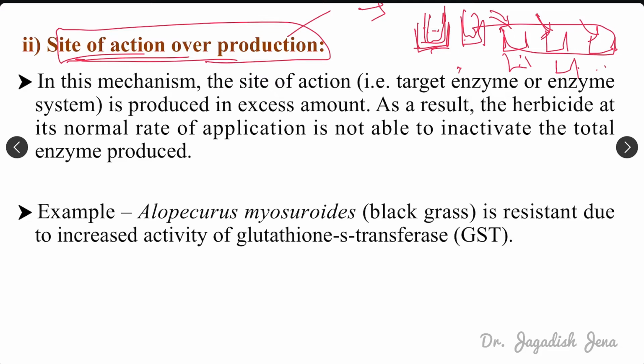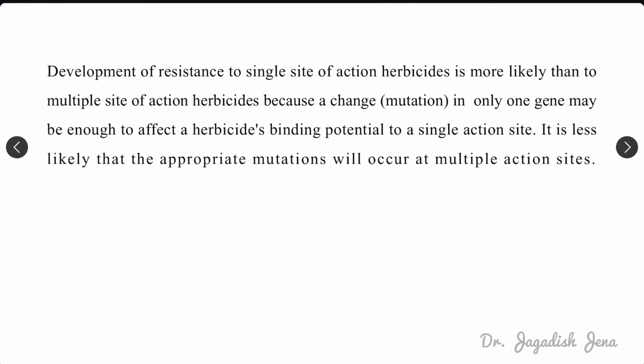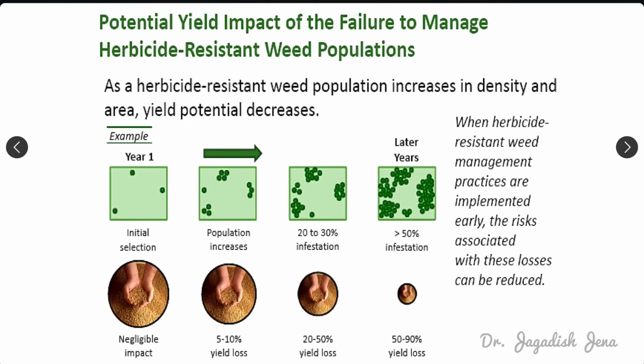In this mechanism, the site of action or target enzyme is produced in excess quantity. As a result, the herbicide at a normal rate of application is not able to inactivate the total enzyme produced. For example, Alopecurus myosuroides, that is called blackgrass, is resistant due to increased activity of glutathione S-transferase. Clear? So these are certain mechanisms of herbicide resistance, okay.